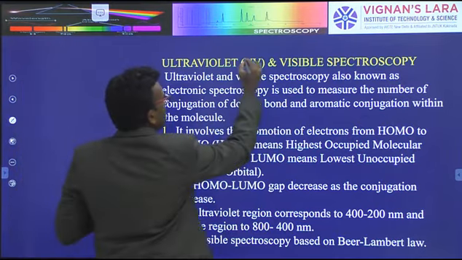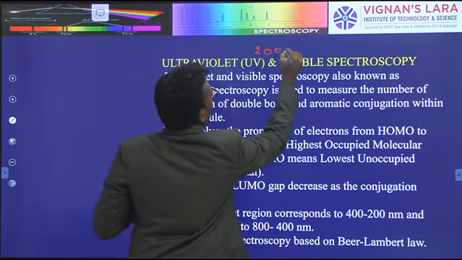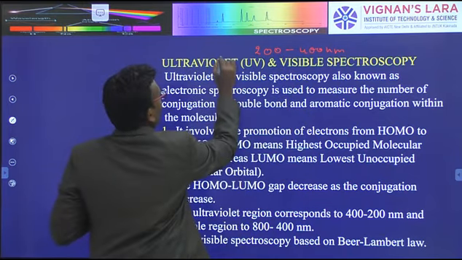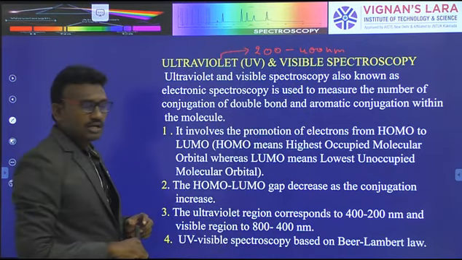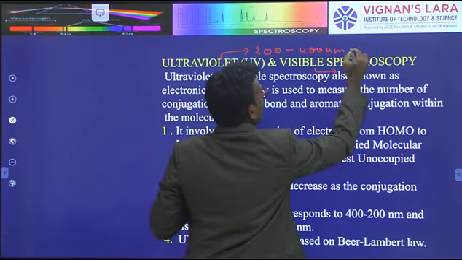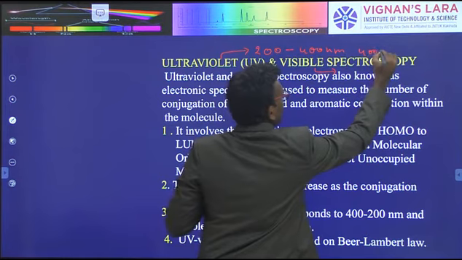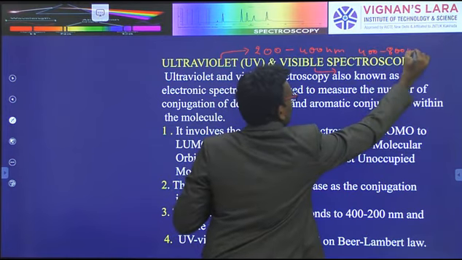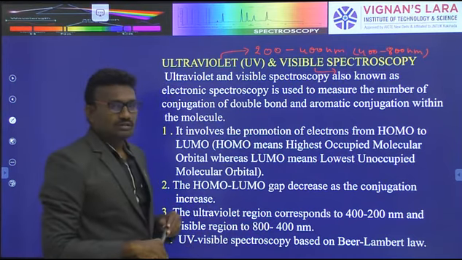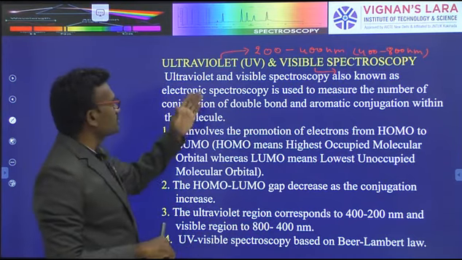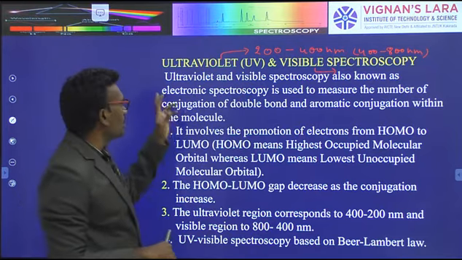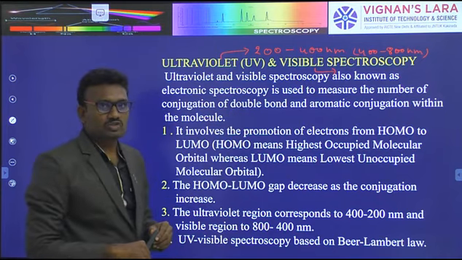The wavelength range is 200 to 400 nanometers for ultraviolet radiation, and the visible radiation range is 400 to 800 nanometers. The region of light wavelength for ultraviolet visible spectroscopy is 200 to 800 nanometers.